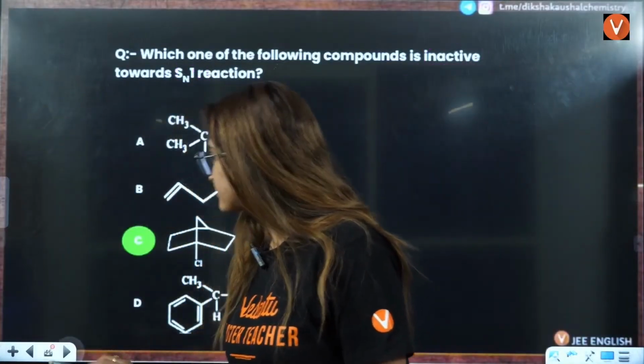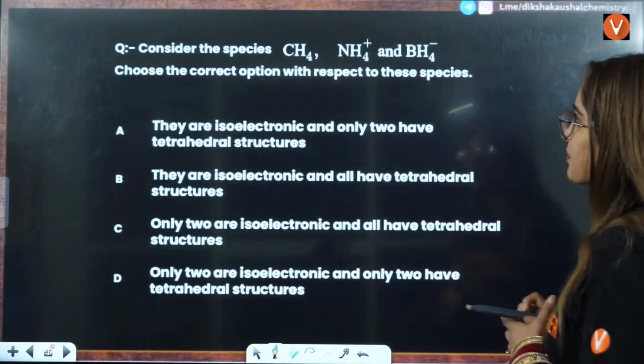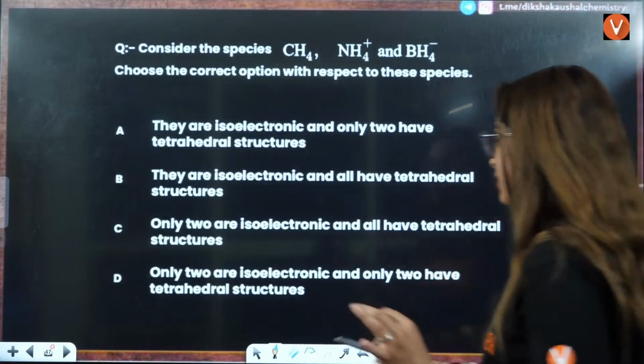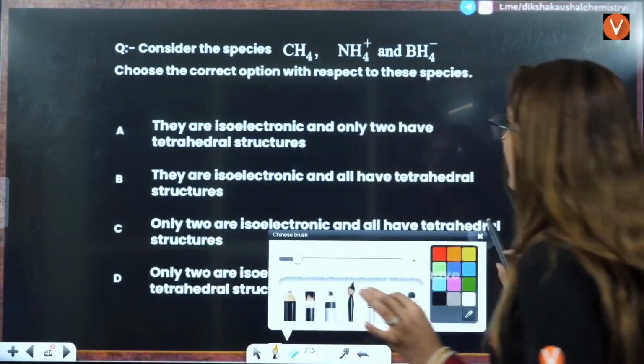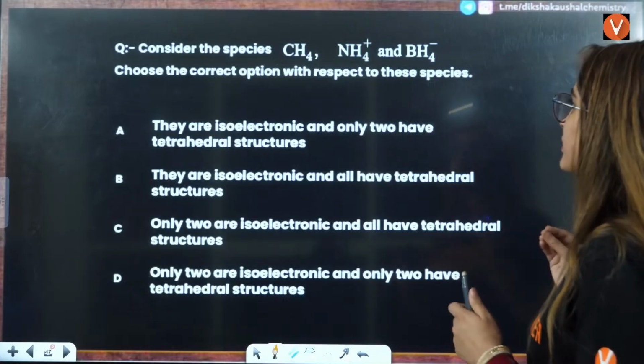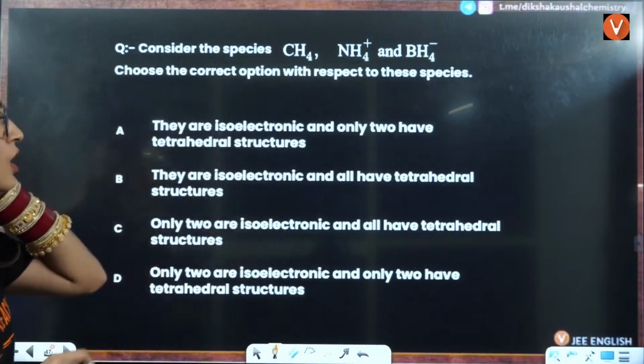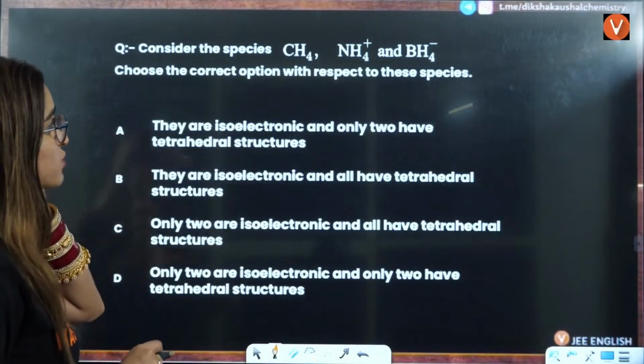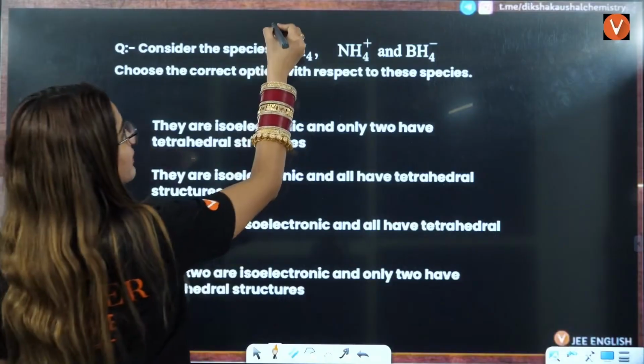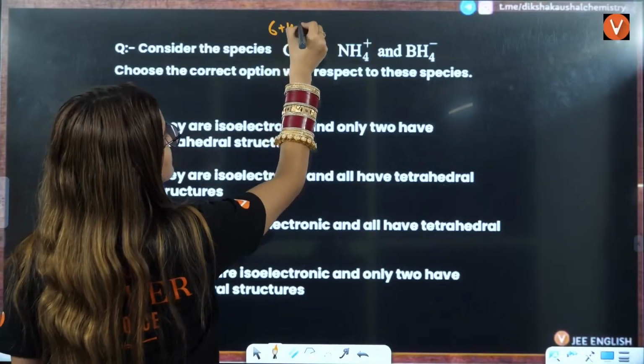Okay. Next question is, consider the species, these three species are given to you, and they are saying choose the correct option with respect to these species. They are isoelectronic. First we calculate the electrons. 6 plus 4, that is 10.